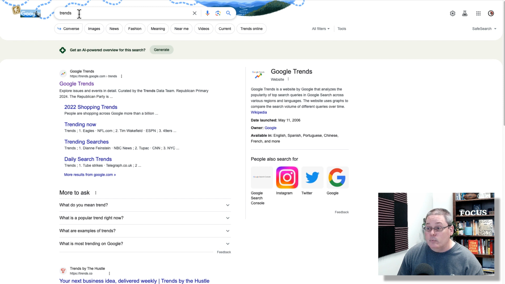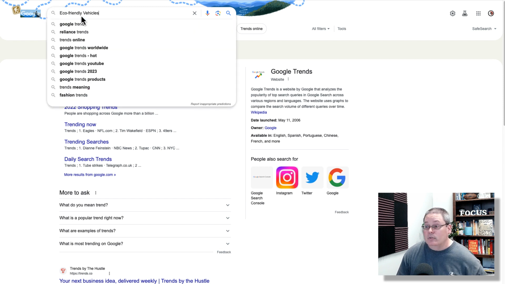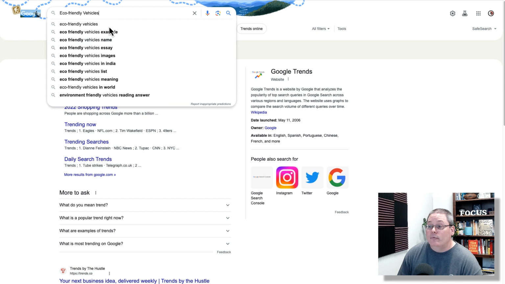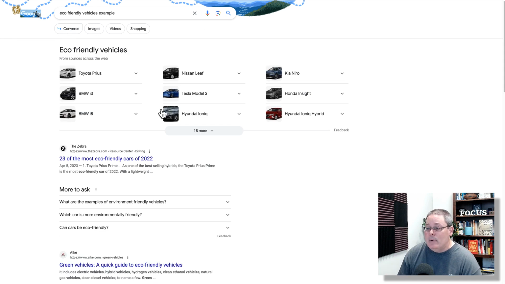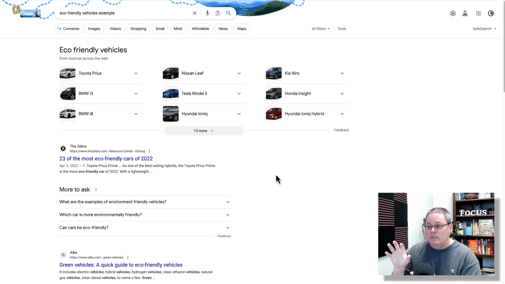What we're going to do is simply enter the search term that we've been looking for, eco-friendly vehicles. Here you can see eco-friendly vehicle examples, but you can see that it is not hyphenated. So what we want to do here is click on eco-friendly vehicles, and we can see the types of vehicles that make up the list that we have here. And again, this is model specific, but it also shows you what Google currently thinks. So when you're brainstorming what are people looking for when they're looking for eco-friendly vehicles, in this case, examples.